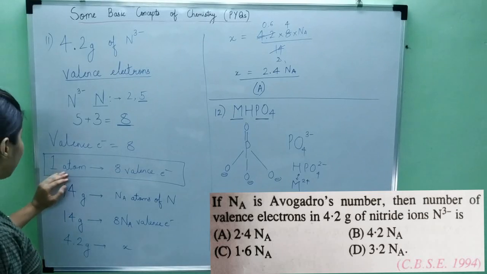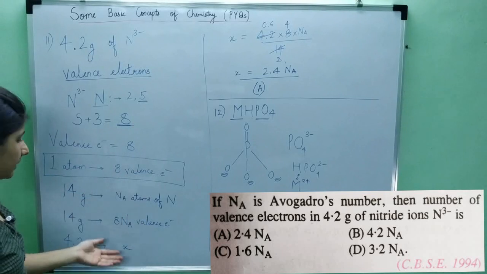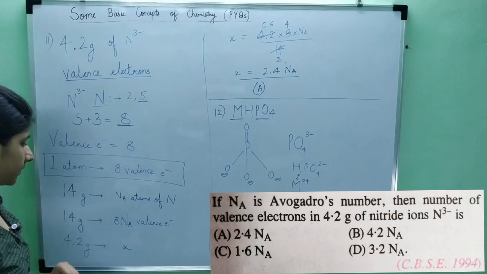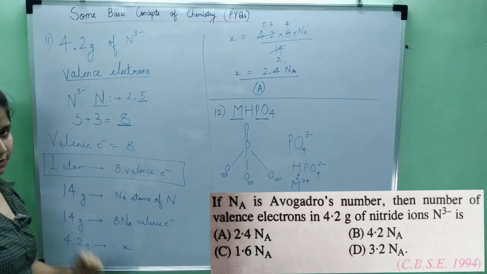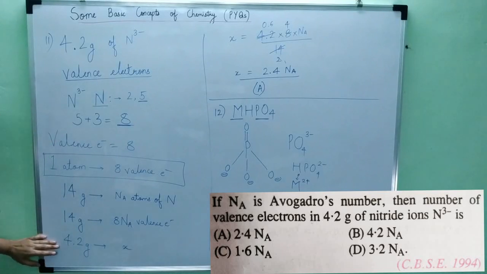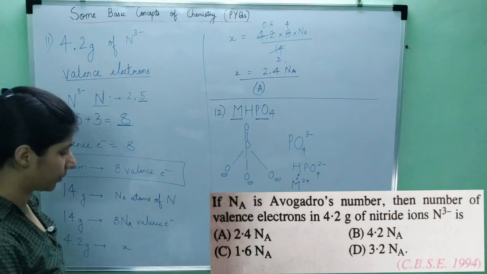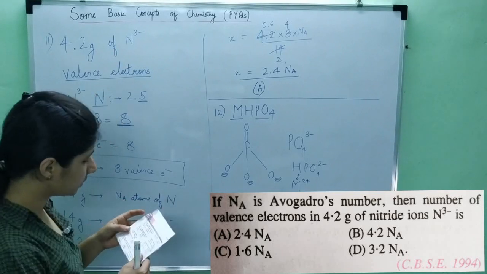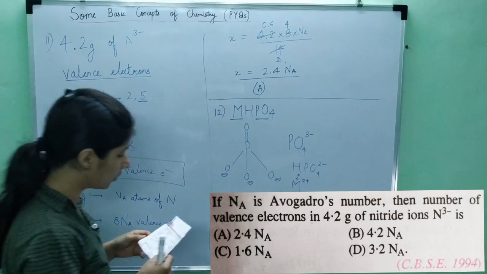How? One atom contains 8 valence electrons. So Na atoms will contain how many valence electrons? 8 into Na valence electrons. Now I have the relation between weight and valence electrons. This is what I wanted ultimately. Now I will find the relationship between 4.2 grams, which is given in the question, and valence electrons. I don't know the answer, which is x. If you look at the options, it is given in terms of Na, so we don't have to solve the Avogadro number.